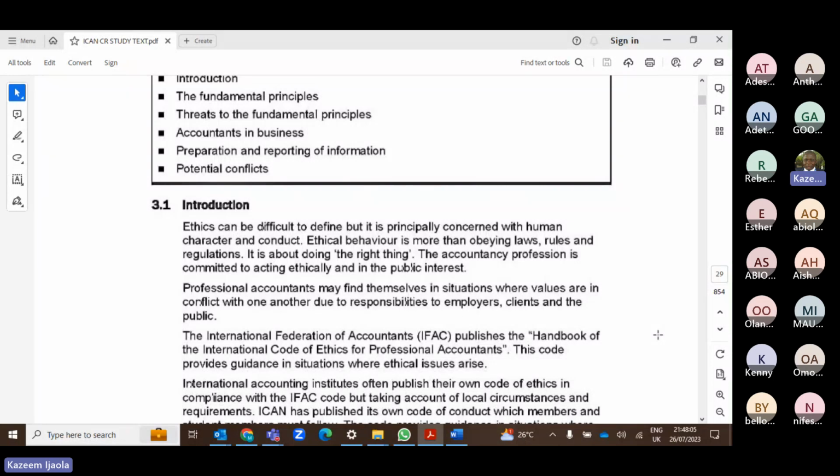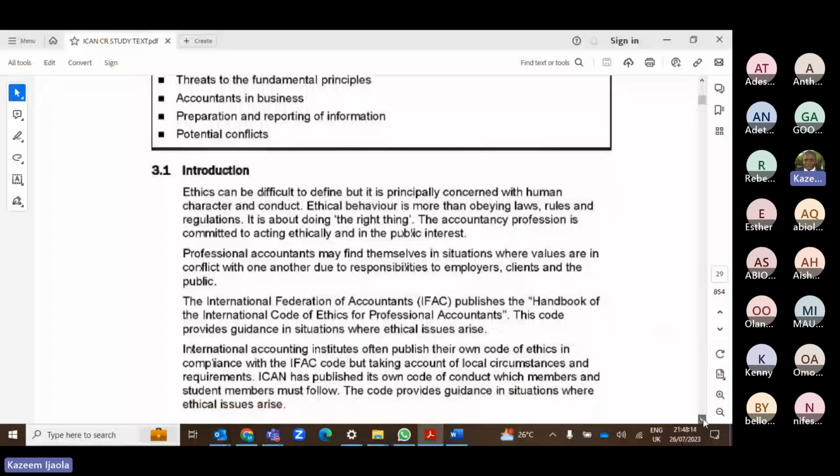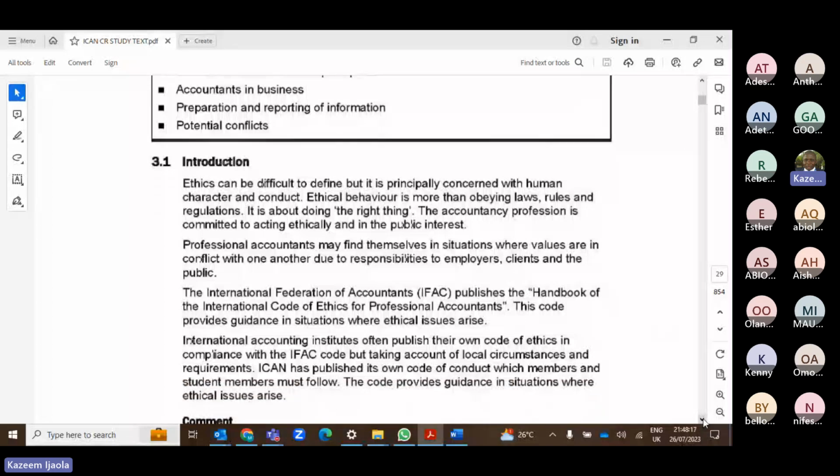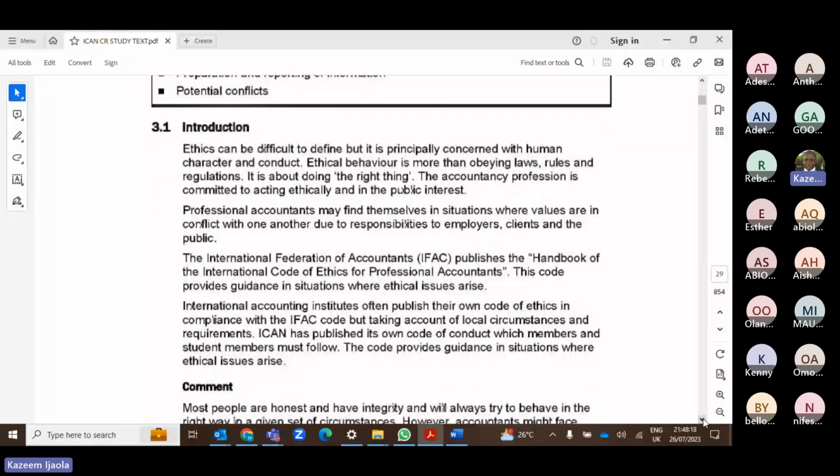And this is something that you have done before in your audit, right? But let me just run through it fast in 5-10 minutes. Ethics. I believe that you all have an idea of what ethics is. So let's define ethics. There is no single definition for ethics. Ethics simply means doing the right thing at all times. I can't really say this is a definition, but you can just take it as being about doing the right thing at all times.